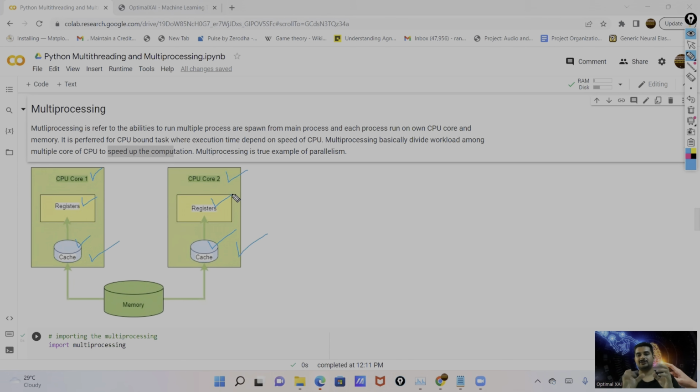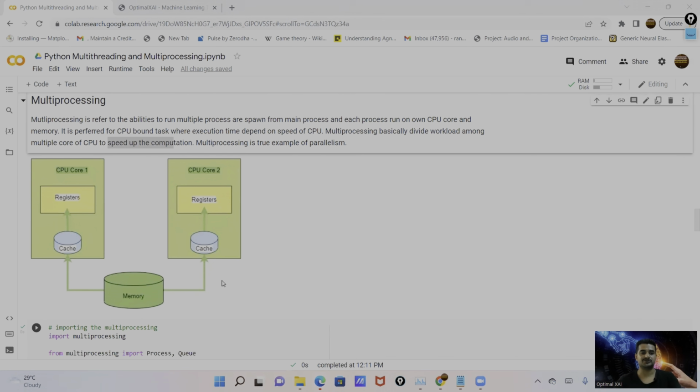In multithreading, we have shared data and shared memory, because we run multiple threads under a single process. But in the case of multiprocessing, we have a separate CPU core and separate memory, all things are separate. This is the real example of parallel computation. Let me show you the code.